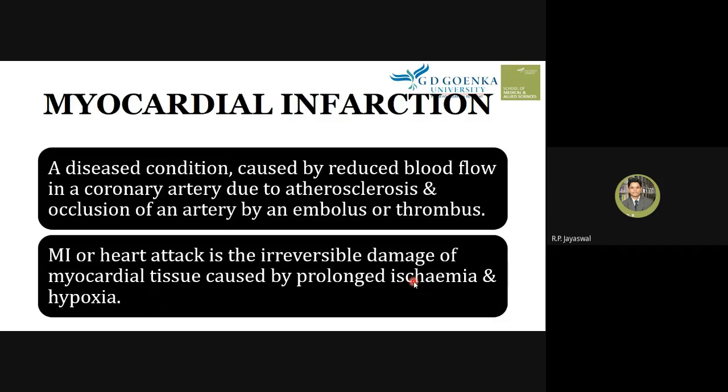First of all, there is ischemia, where the blood supply is approximately stopped, and this leads to hypoxia because there is no supply of oxygen to the tissue, and you know that blood transports oxygen. So if there is no supply of blood to the tissue, there will be hypoxia in the tissue, that is, less oxygen tension in the tissue.